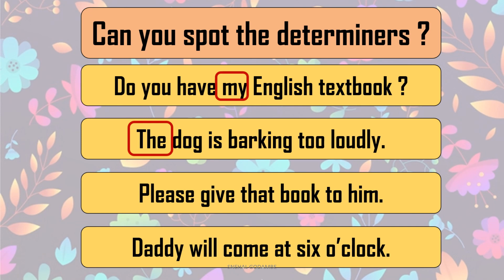And you can see all these determiners came before the noun. Please give that book to him. That. We are showing which book. Okay. So demonstrative. And Daddy will come at 6 o'clock. So 6 is a number. So this is a quantifier.